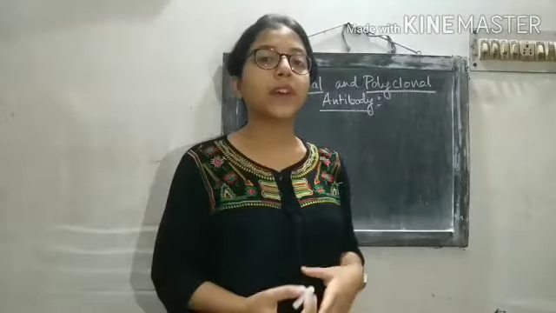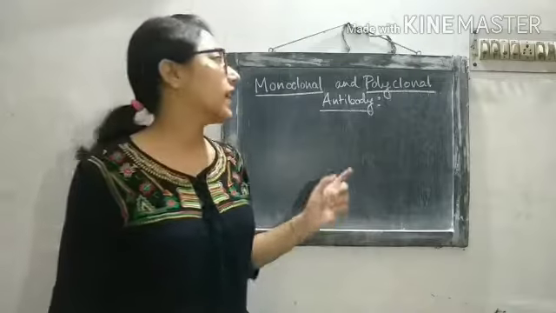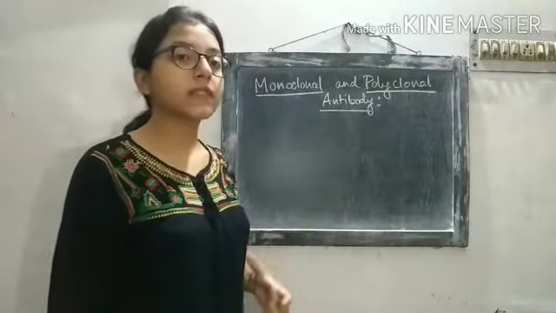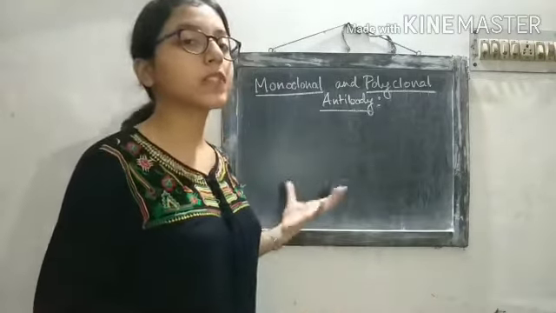Now let's move into another two terms. One is monoclonal antibody and the other one is polyclonal antibody. These two terms arise from the clonal proliferation event. So we will see how these two terms originate.